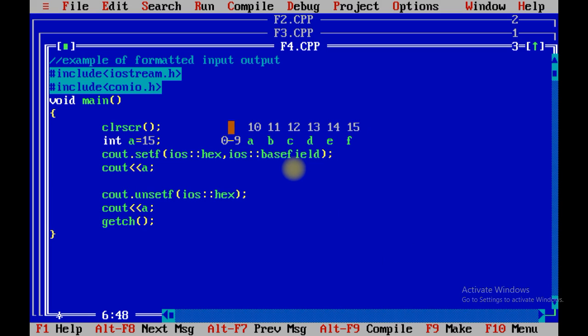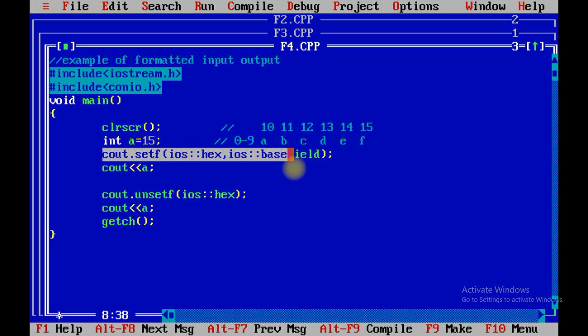So when you set the flag as hexadecimal code, the variable a contains 15, but I want to print that number in hexadecimal code.